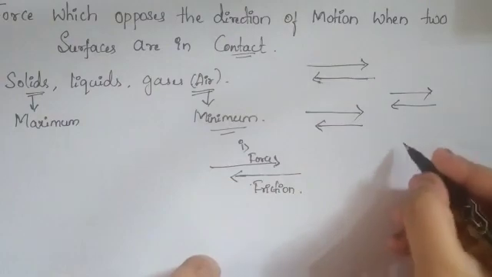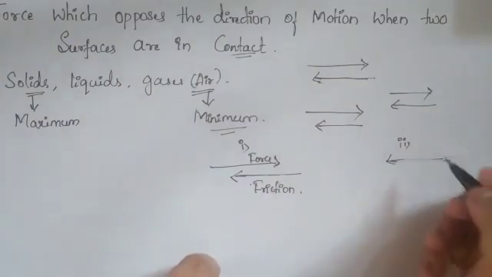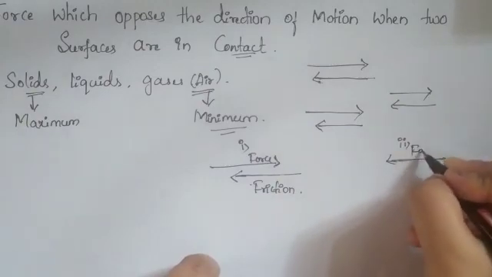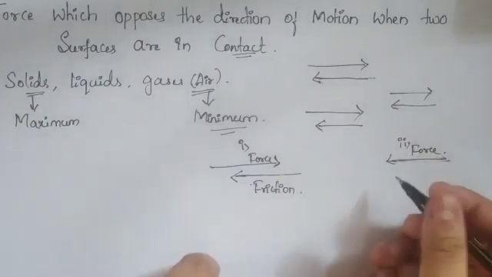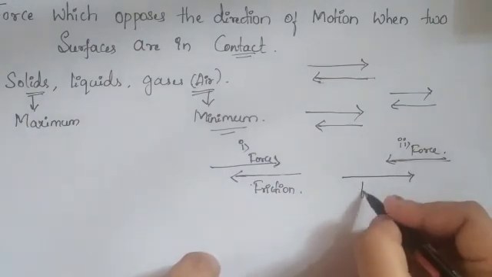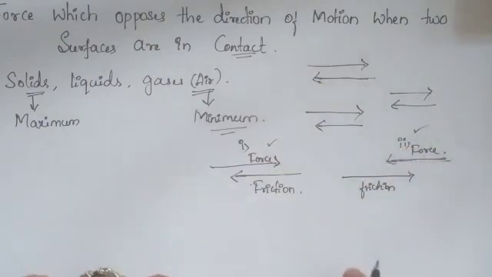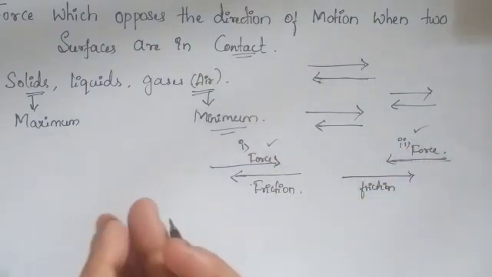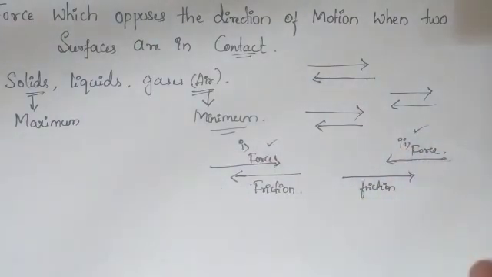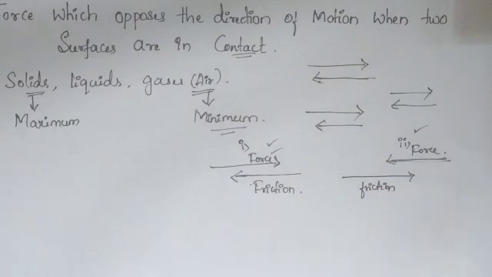Similarly, in the second case, I am applying the force in this direction, but the frictional force is acting in this direction. This is the friction. So in both cases, whether I am moving from left to right or right to left, the frictional force will always be opposite to the direction of force, or always opposite to the motion.